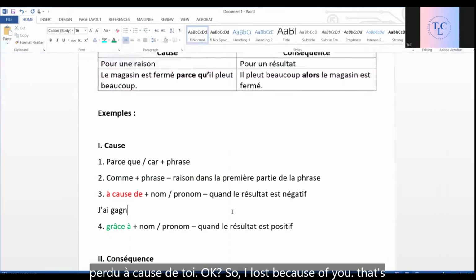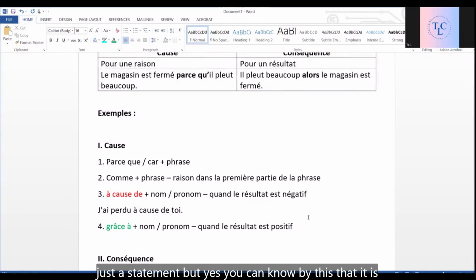J'ai perdu à cause de toi. Okay, so I lost because of you. That's just a statement, but yes, you can know by this that it is something negative. Okay, because the result is losing and it is negative. And why it happened? À cause de toi, because of you.